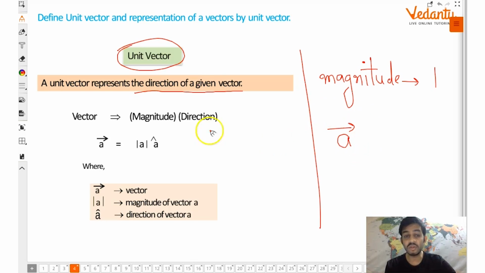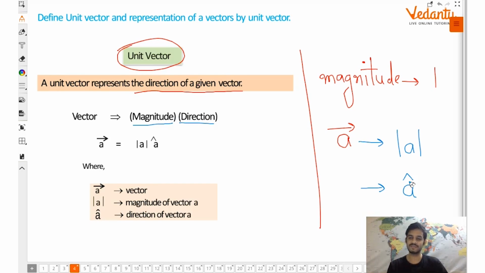Now, as we all know, a vector quantity consists of two things: a magnitude and a direction. So, the magnitude of this will be mod A. Remember, when we keep it between mod sign, it becomes the magnitude, and the direction will be represented by A, but put a cap on it. It's pronounced as A cap.